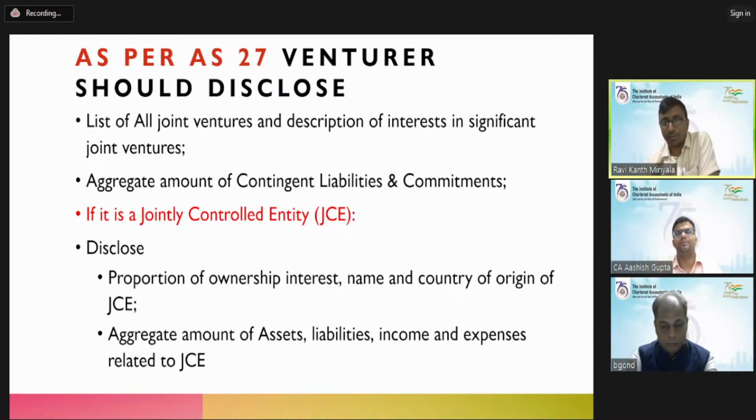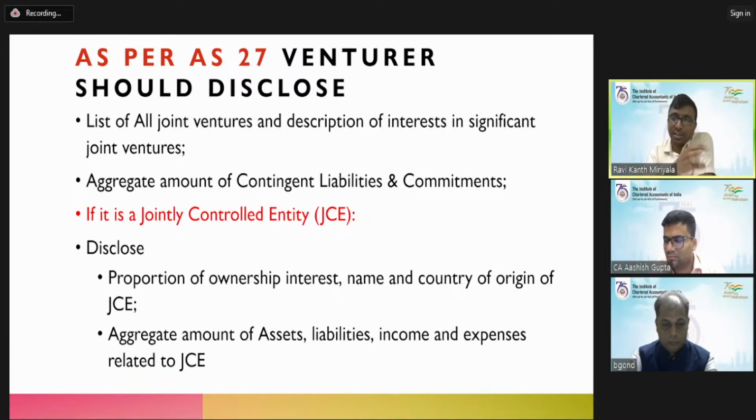Is it 40%, 50%? And what is the company? I mean, where is the joint control entity and where is it located? That is the country of origin of the joint control entity, which you are also supposed to describe. And at the same time, you have followed the proportionate consolidation method. So what is the aggregate amount of assets, liabilities, income and expenses of the joint control entity you just described?